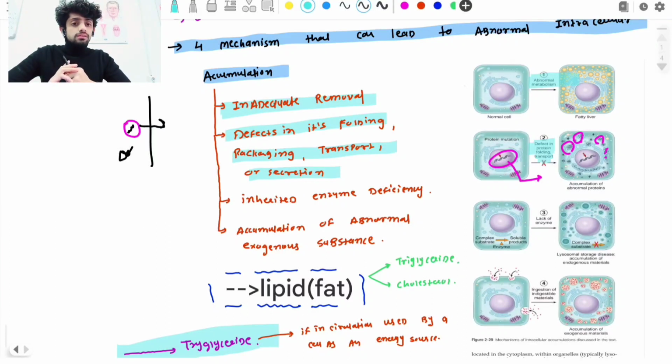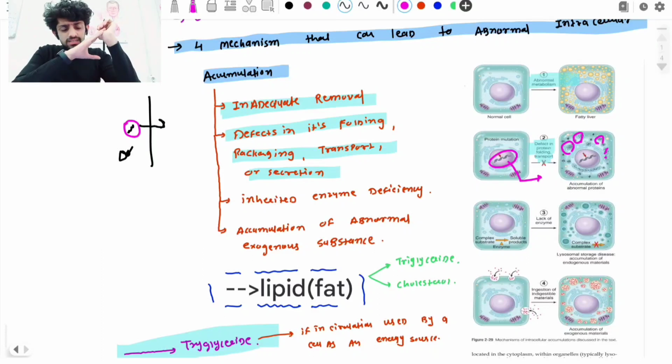What's the meaning of complex form? Like we take an example: if we eat food, that is in a complex form. Our teeth and mouth chew the food and make it more soluble, easy to swallow. The same thing occurs in the cells. Normally, when substrates are formed, they are in a complex form.